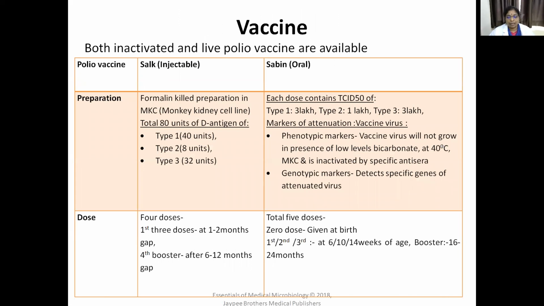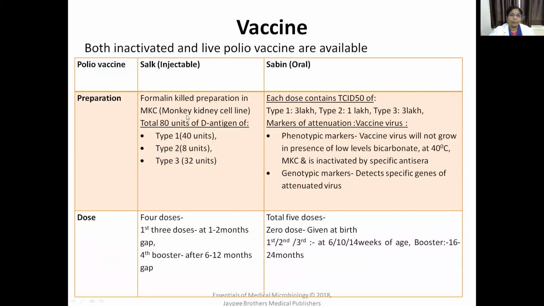Vaccine is there for poliomyelitis. Polio vaccine is available. Two types of vaccines are there: inactivated polio vaccine and live polio vaccine. Inactivated is the injectable Salk polio vaccine. It is called the Salk or injectable polio vaccine, which is the inactivated polio vaccine. And the second one is oral polio vaccine, which is called Sabin type.